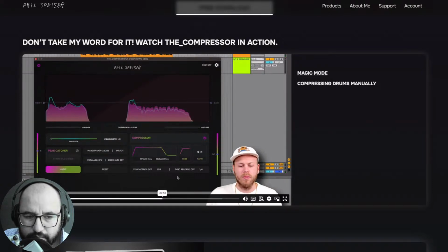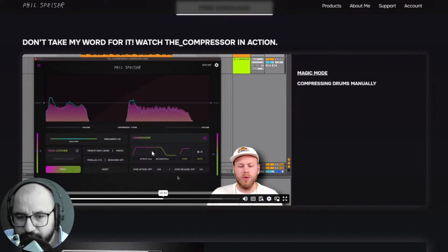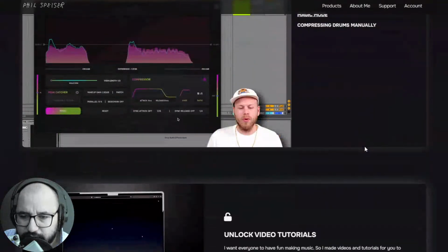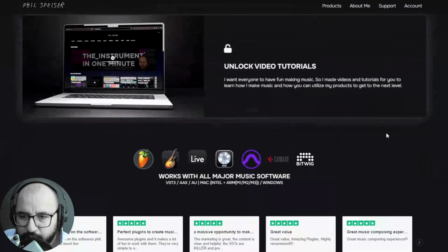So what happened now? The compressor adjusts automatically. You can see the gain reduction here. Cool. Peak catcher, it has makeup gain, of course, attack and release. You can see the shape of the attack and the release here. And yeah, pretty cool compressor by Speiser. This one, I believe, is available for both platforms.